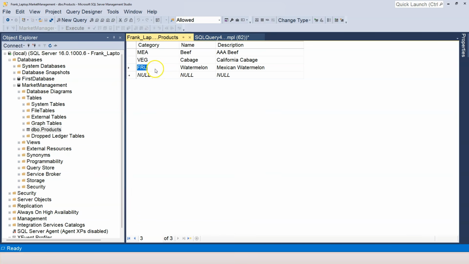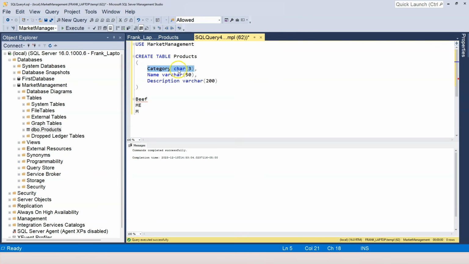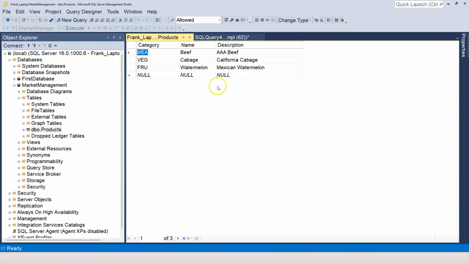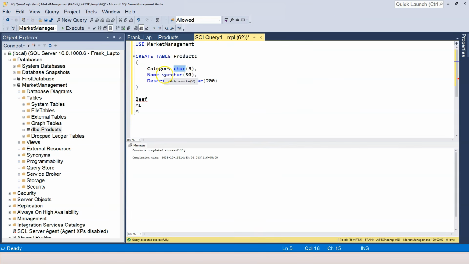Okay, so in this case, I arbitrarily enforce that a category can only be 3 characters, cannot be more, cannot be less. In this case, I want to use char. But for the name or descriptions, the length itself varies. Therefore, I'm using varchar. Another data type for string I want to mention is nvarchar.